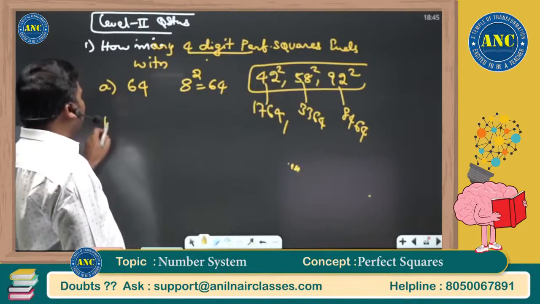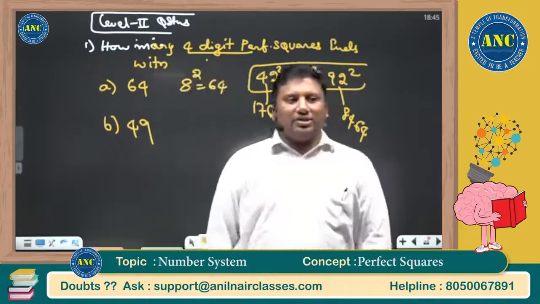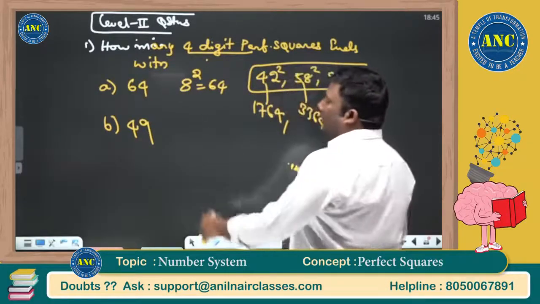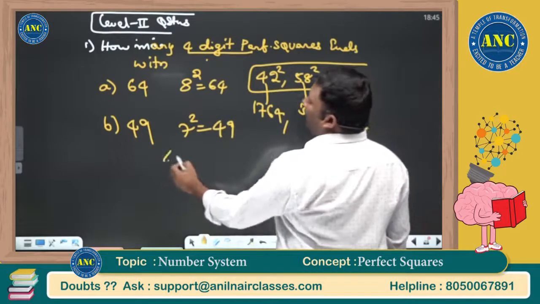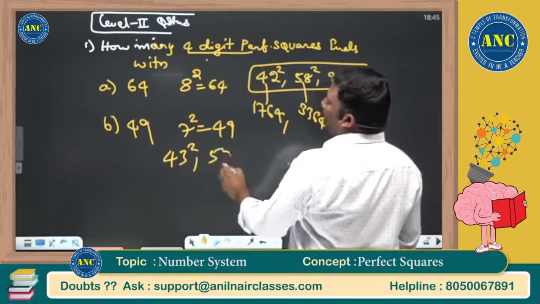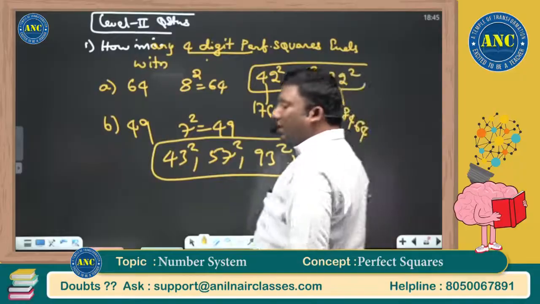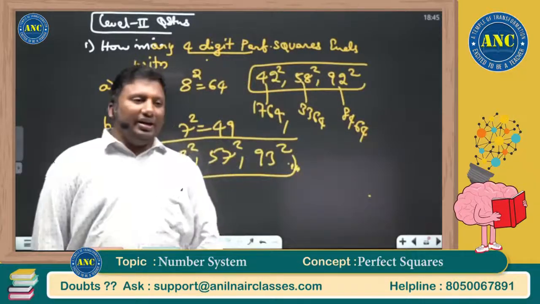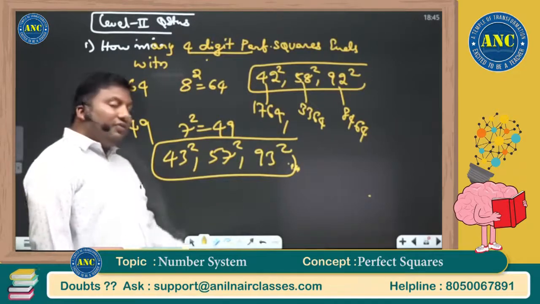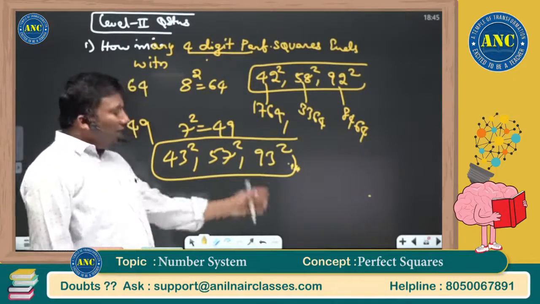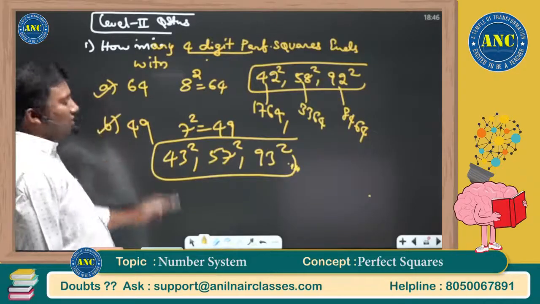Suppose the question is 49. 7 square is 49. 50 minus 7, 43 square; 50 plus 7, 57 square; 100 minus 7, 93 square. 43 square is 1849, 57 square is 3249, 93 square is 8649. Two numbers. I hope the logic is clear.